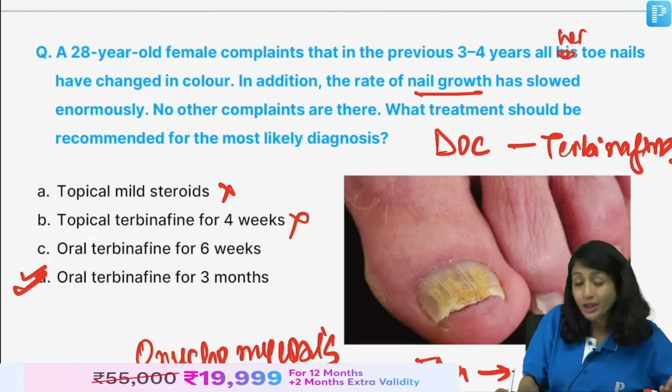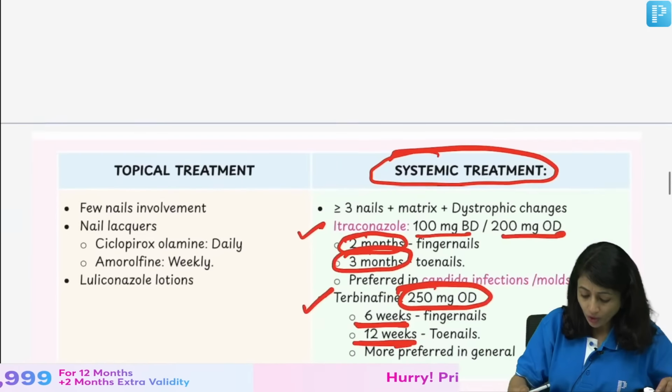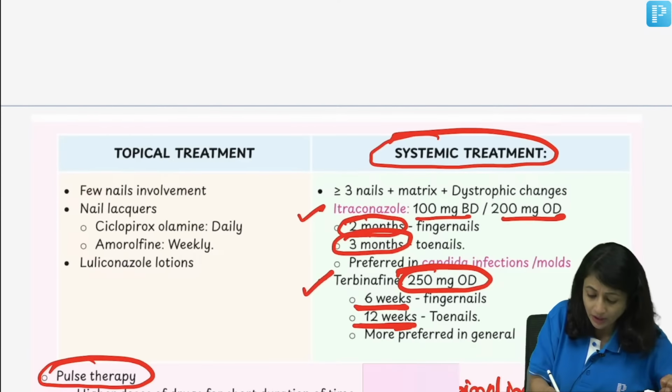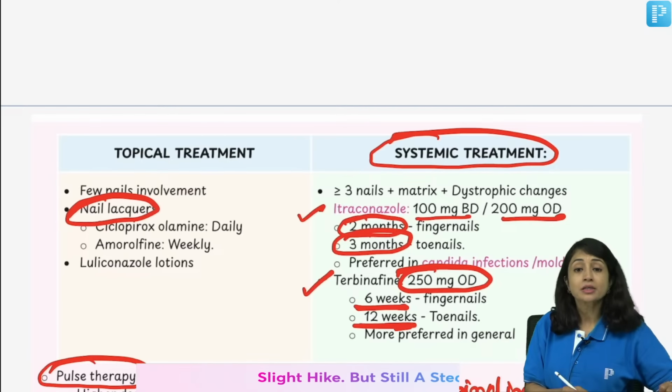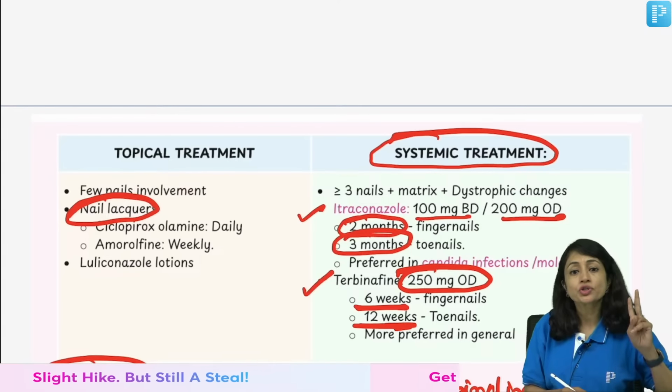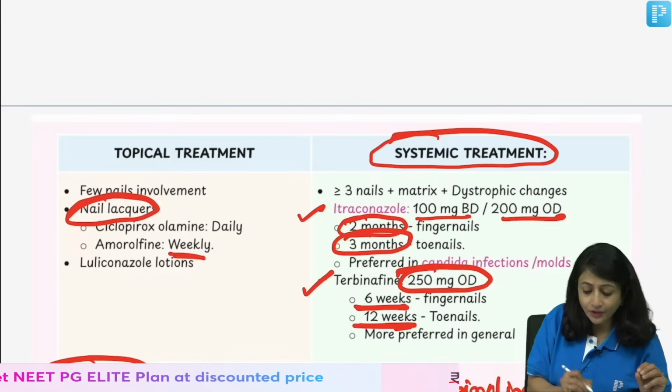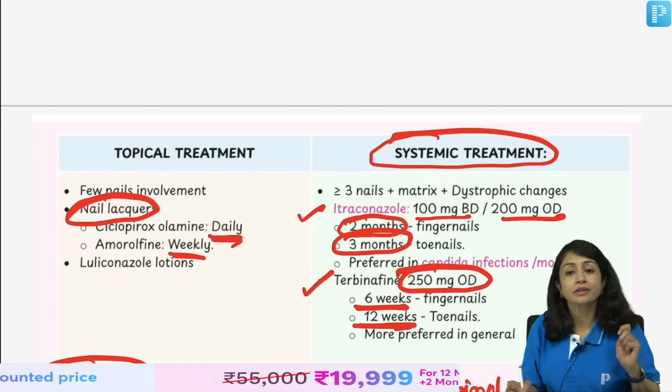Now, coming to the topical application. Topical treatments are also being used, especially if you have single nail involvement. There I use nail lacquers. Two nail lacquers are commonly used, cyclopirox olamine and amorolfine. Amorolfine is given weekly and cyclopirox olamine is given daily.